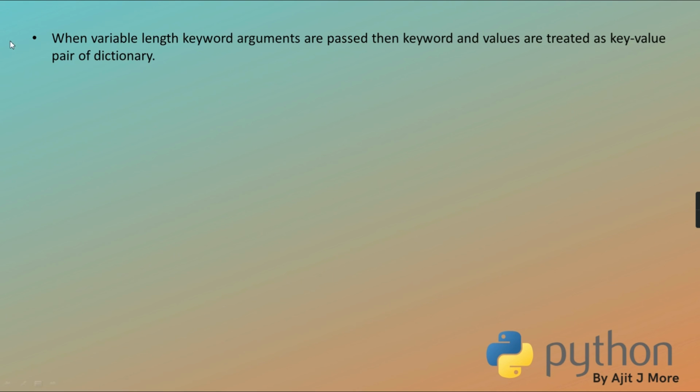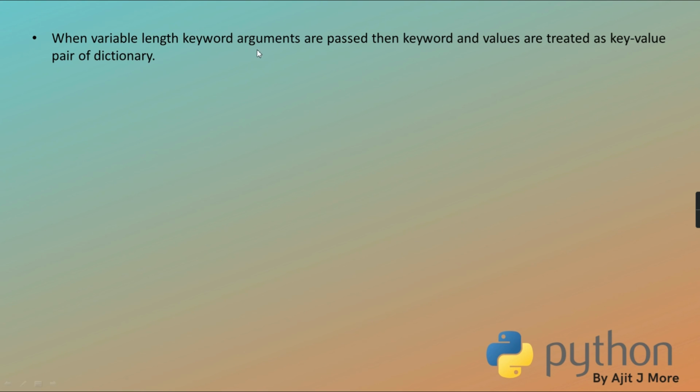Getting? See, when variable length keyword arguments are passed, variable length meaning any number of arguments, but they all are passed as keywords. Keyword means with every value you are associating some name. Then in that case, what happens? All these key value pairs are packed into a dictionary, and a dictionary is passed to your function.